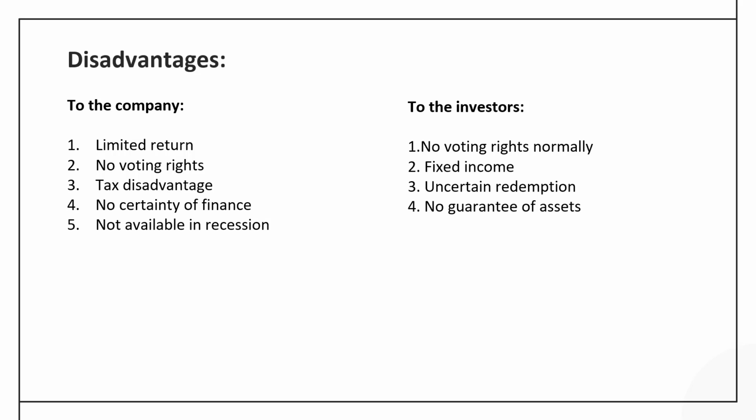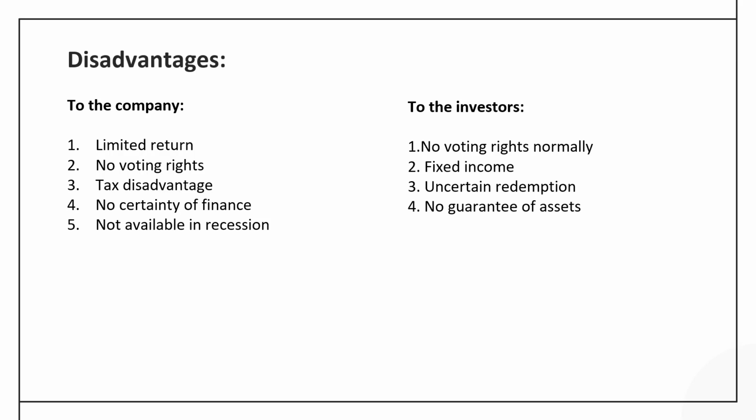So interest being a tax deductible item, the tax liability of the company lowers in the case of debt capital, which is not available in equity financing or preference share financing. Then another disadvantage of the preference share is that there is no certainty of finance, because it is somewhat risky capital.